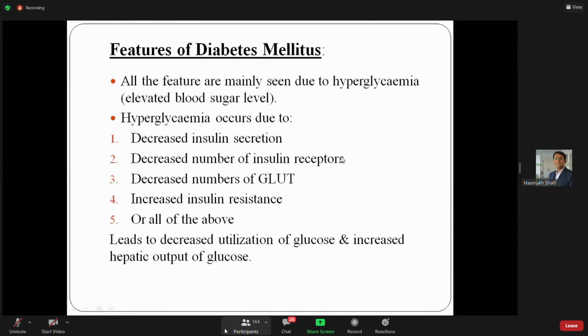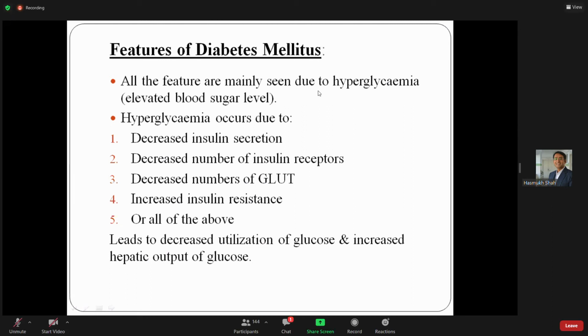Main physiology. We ask in each and every exam, almost alternate exam, what is the physiological basis of polyuria? Polyuria means excessive urination. That I told from the definition, from the beginning. But why polyuria? What is the basis? What is the physiological basis of polyuria?